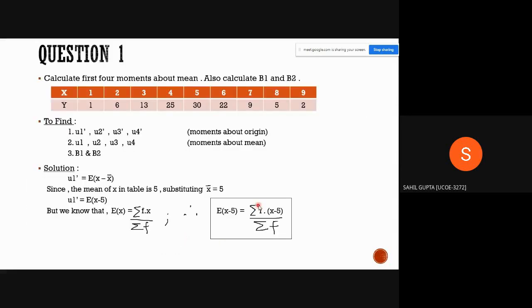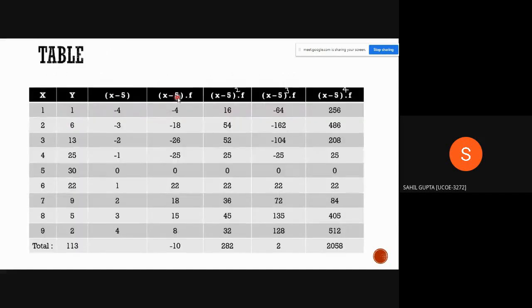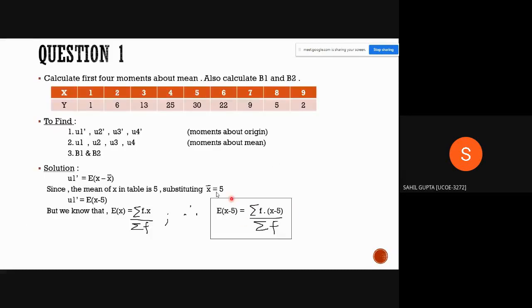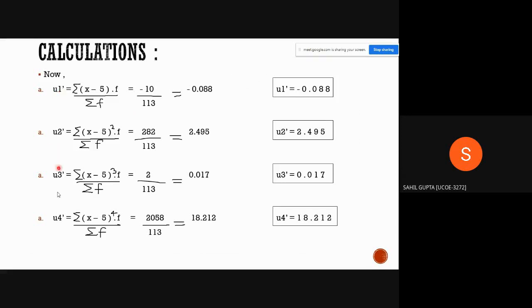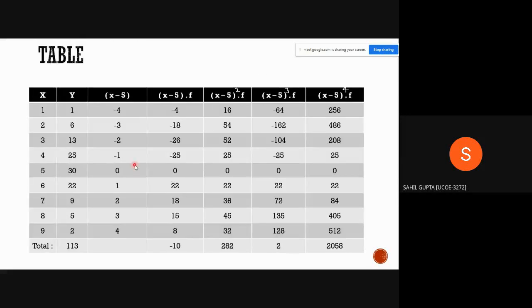But what we have to find? We have to find the summation. Summation means adding all the terms. So we add these terms, and it gives us minus 10 after adding this column. Now let's go to x minus phi the whole square times f. Why are we finding x minus phi the whole square, the whole cube, the whole 4 times f? Because we have to calculate u1 dash, u2 dash, u3 dash and u4 dash. In order to find that, we have to find all these terms, and we already have summation f.